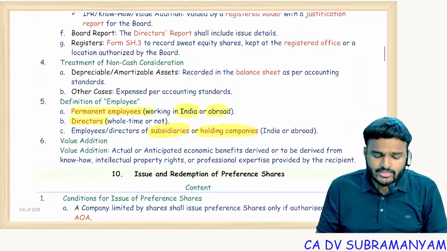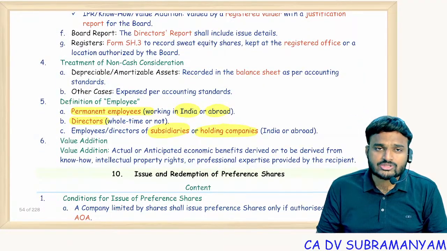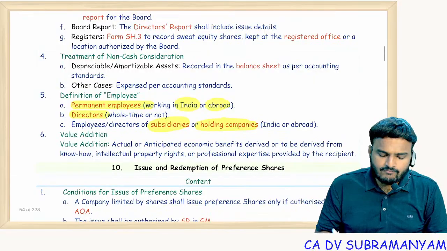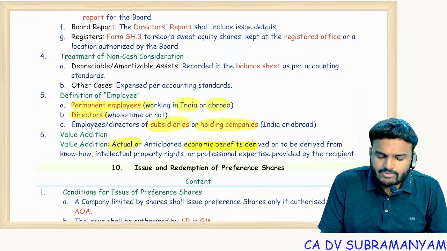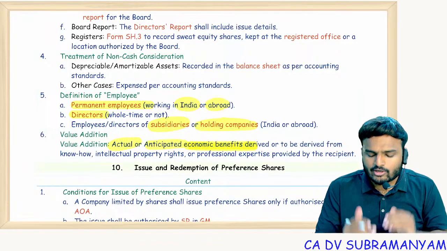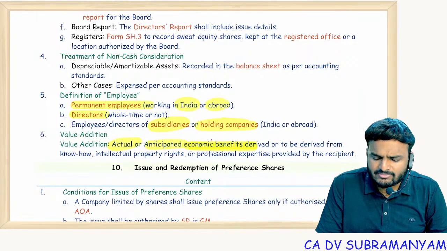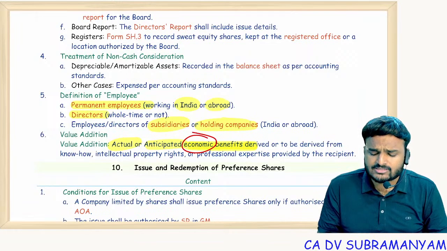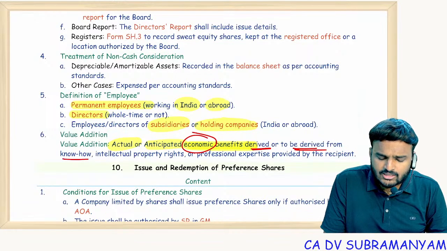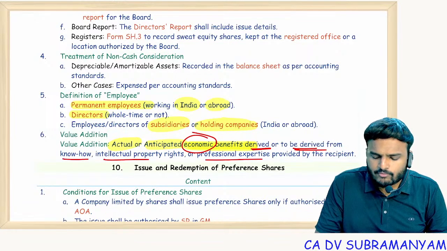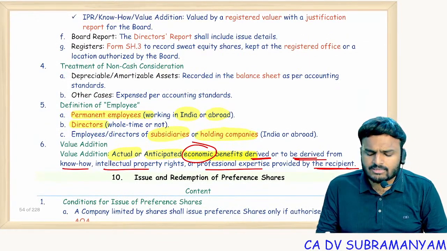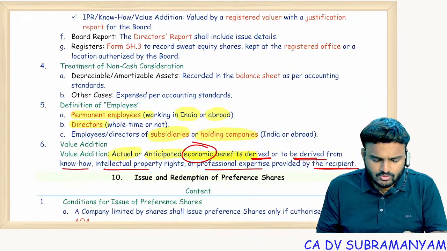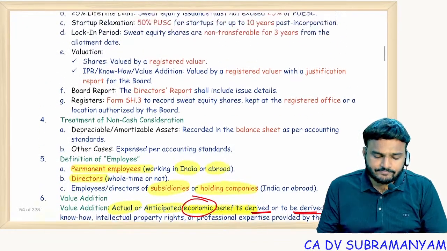So for providing some know-how or value addition or intellectual property rights. Value addition means economic benefits. Either actual economic benefits or anticipated, future economic benefits. Simply financial benefits only. Economic benefits means financial benefits derived or to be derived from the know-how, intellectual property rights or professional expertise provided by the recipient. That means provided by the recipient of the sweat equity shares.